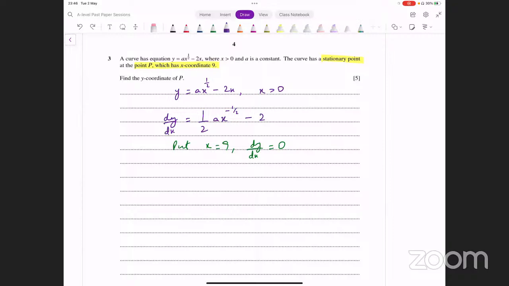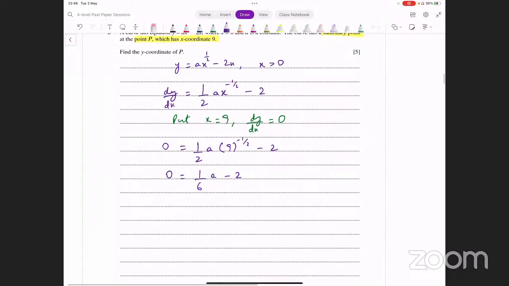Okay, let's find that. So we put this equal to 0: half into a into 9 raised to the power minus 1/2 minus 2. Now, 9 raised to the power minus 1/2 is actually 1/3, that goes to the denominator, and it's going to become a over 6 minus 2. 2 goes to the other side.